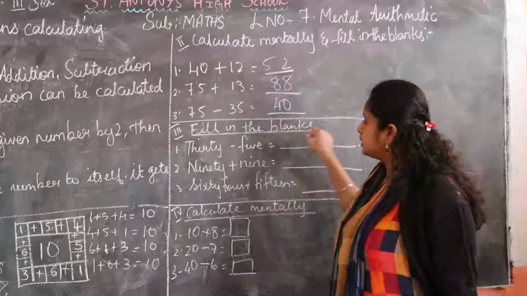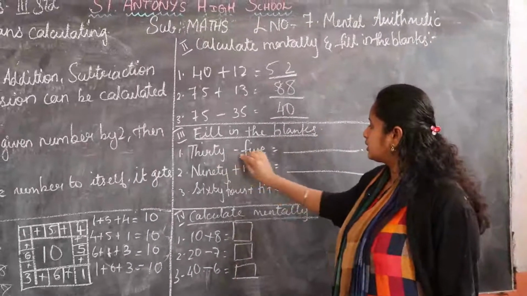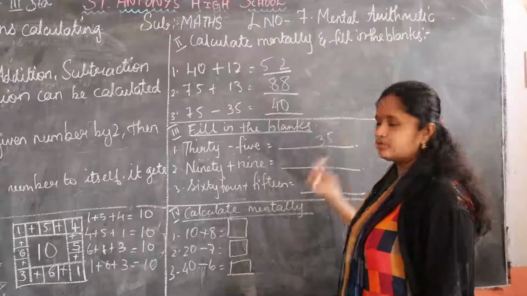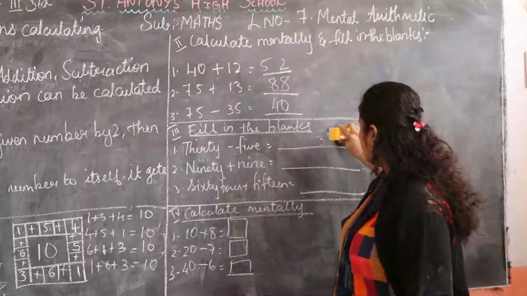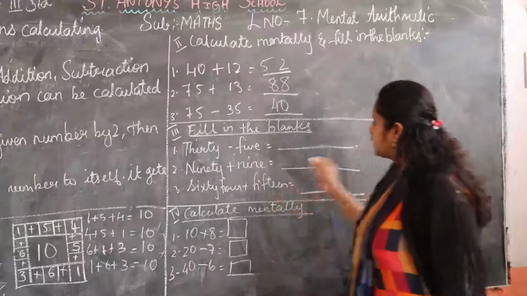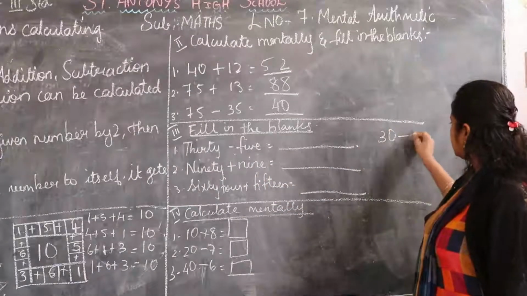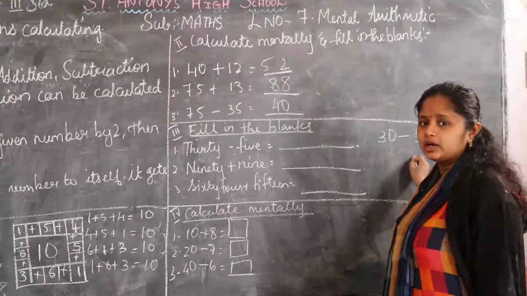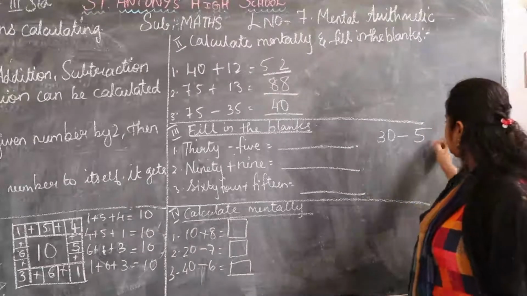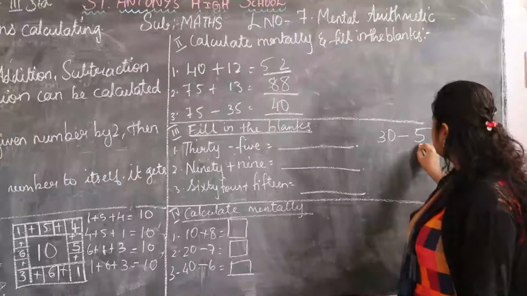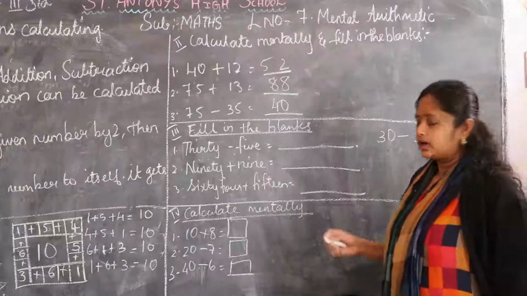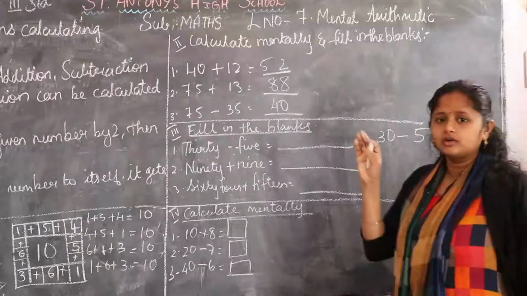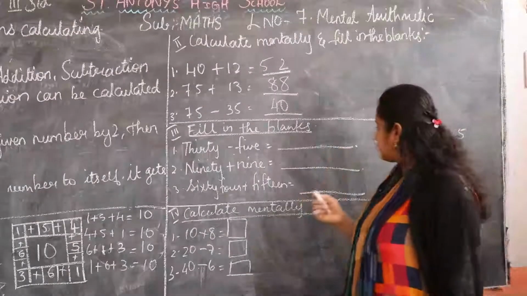Next, fill in the blanks. 30 minus 5. This you have to subtract. Okay, 30 minus 5, we have to subtract it. So 30 minus 5 is how much, children? 25. So you have to write here 25. You have to calculate by mind only.